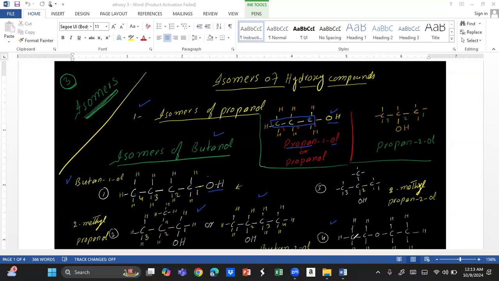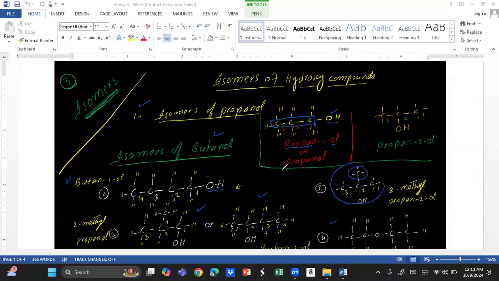Isomers are very important. For example, in case of petrol, you might have seen written on the petrol pump high octane. Basically, that fuel has more octane molecules which are branched chain like this. See, this is a branch.